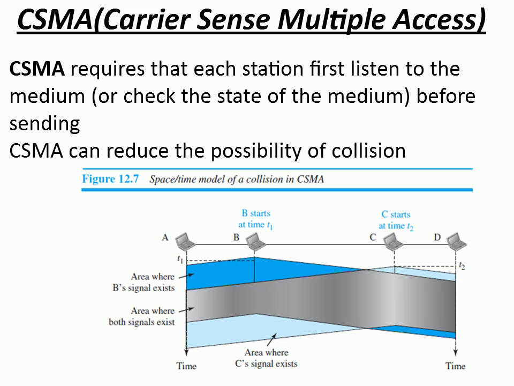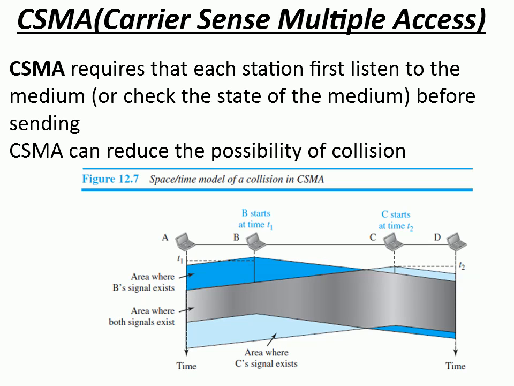As you can see in the previous method, that is the Aloha method, a lot of problems were arising because of the collision effect, isn't it? So in this method, we cannot completely eliminate the collision effect, but up to some extent we can reduce it. In order to have less collision, CSMA requires that each station first listen to the medium, or check the state of the medium, before sending.